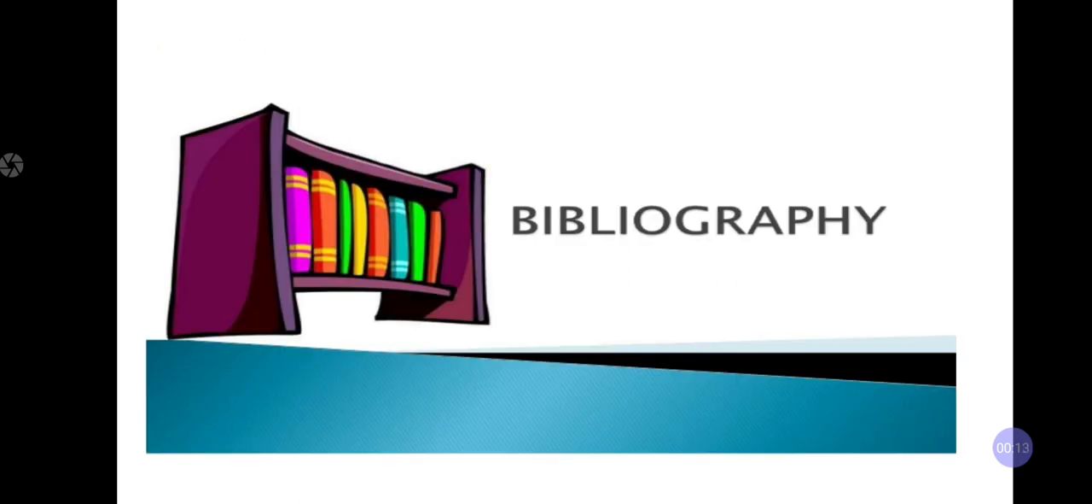Today we are going to discuss the bibliography. In today's session we are going to see what a bibliography is, what the traits of a bibliography are, and what the standard styles of citation of a bibliography are.